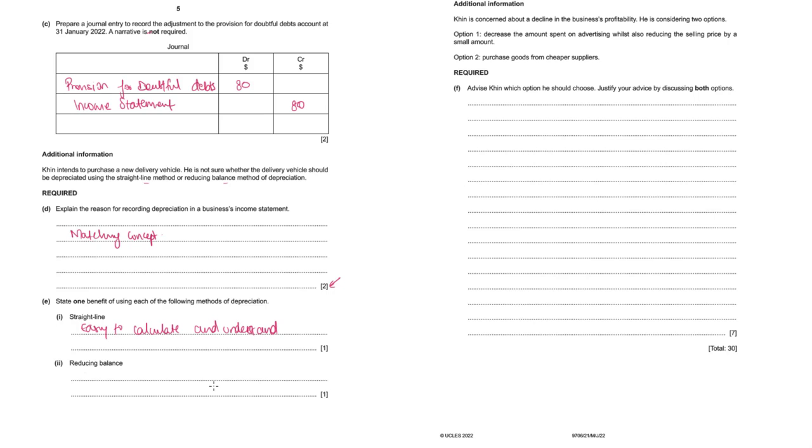For reducing balance, the advantage is that the depreciation is more realistic. It is more systematic, especially for assets like a vehicle, where the benefit from the asset is much higher in the initial years because the asset is very efficient in the first few years. Later on, a lot of repairs are there, other expenses have to be incurred on the vehicle, so it is better that depreciation in the later years is lower and in the initial years it is higher, which is possible in the reducing balance method.